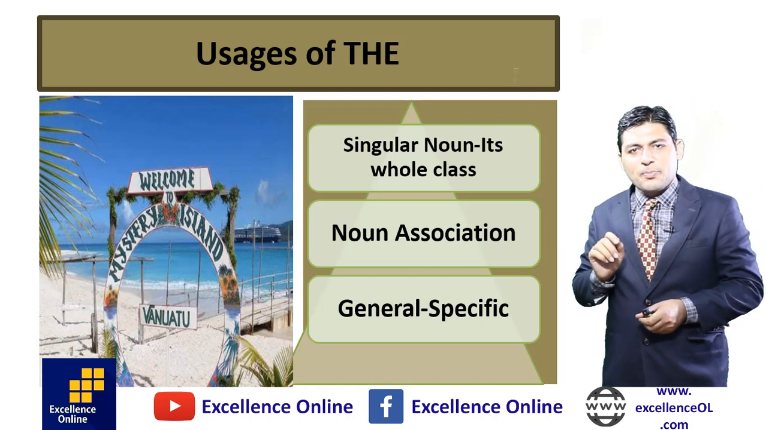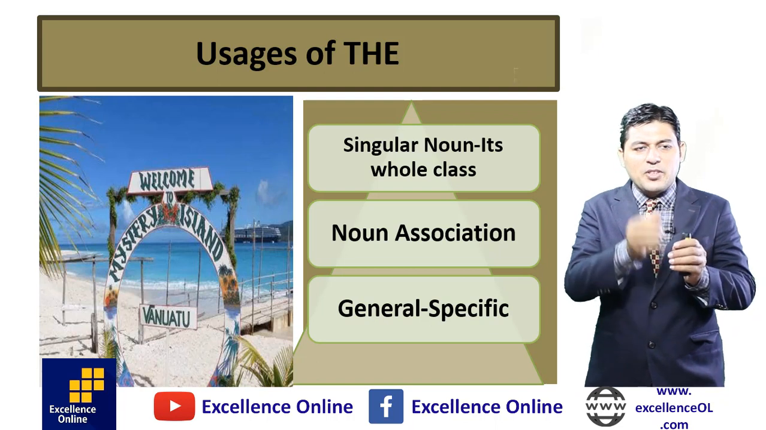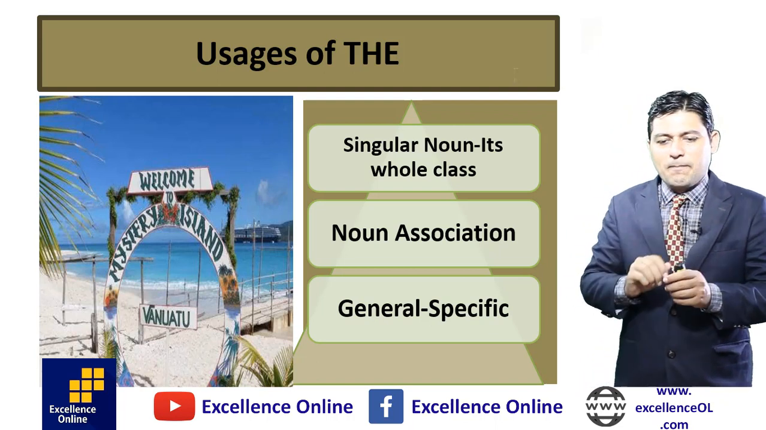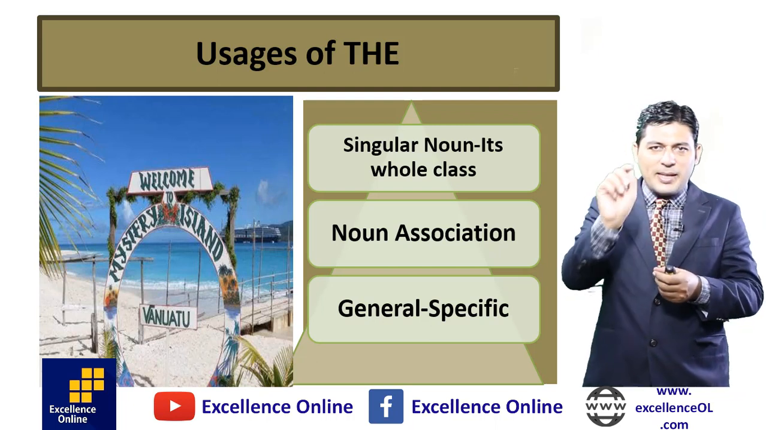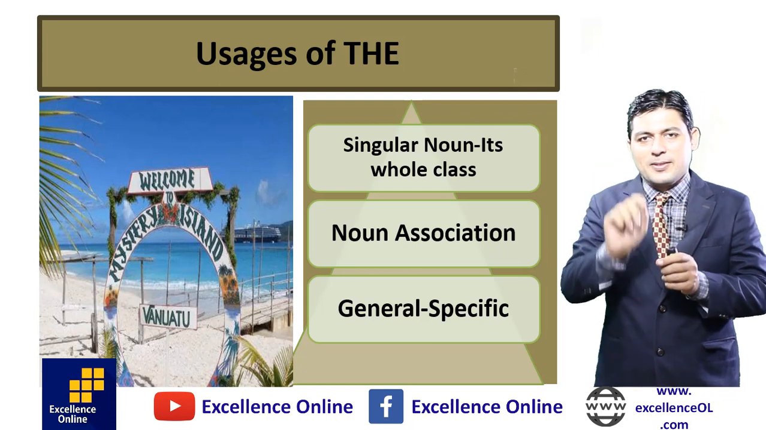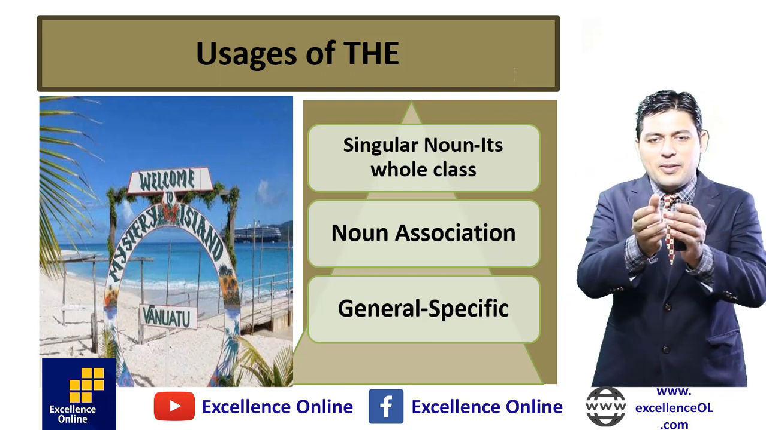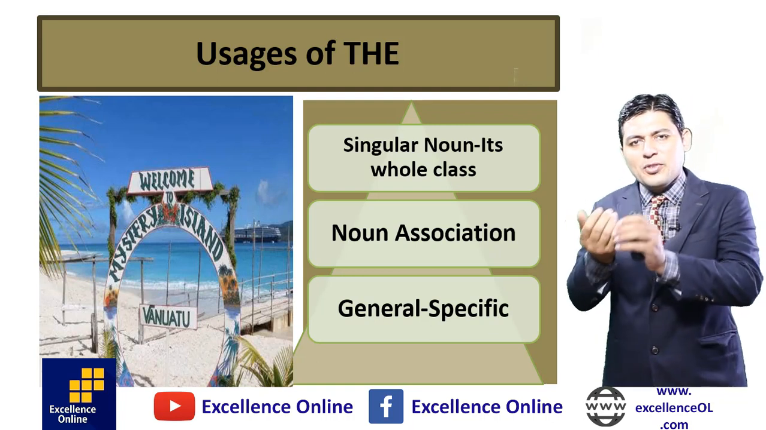Another, we have got general and specific. With general we use a or an. With the specific we use the. I have a pen. This is general. The pen which you have is quite expensive. This one is specific. So general and specific: with general we use a or an, with the specific we use the.